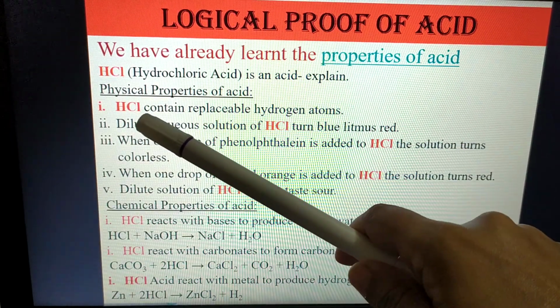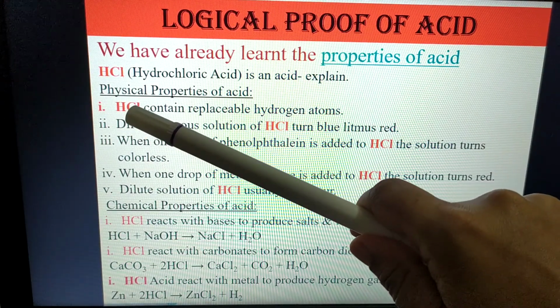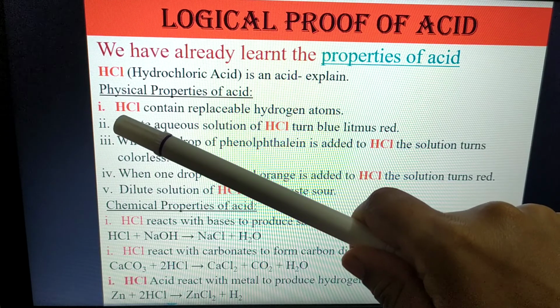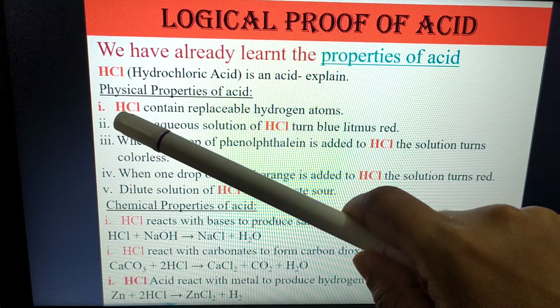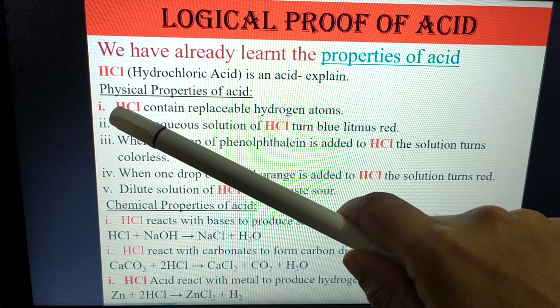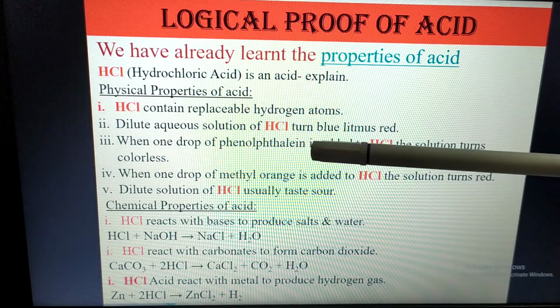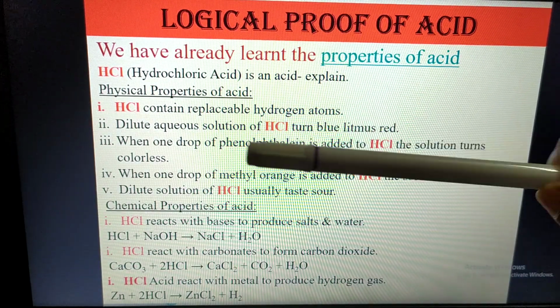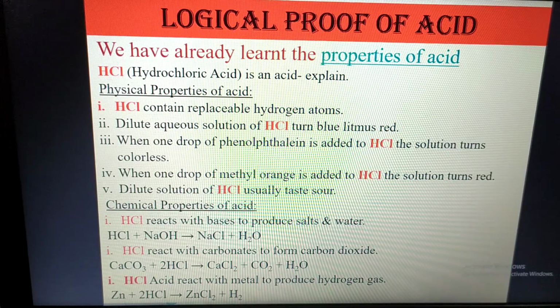You see, HCl contains a replaceable hydrogen atom. This H and Cl will separate when it dissolves in water, and it will produce a hydrogen ion. A dilute aqueous solution of HCl turns blue litmus paper red. We know that acid turns blue litmus paper red.